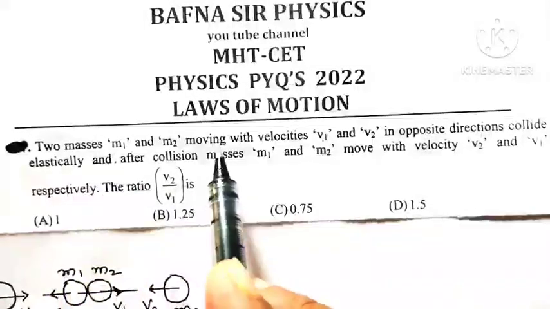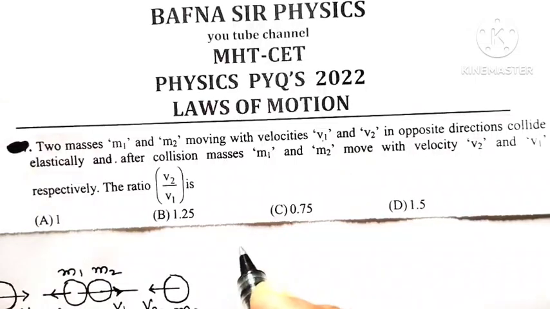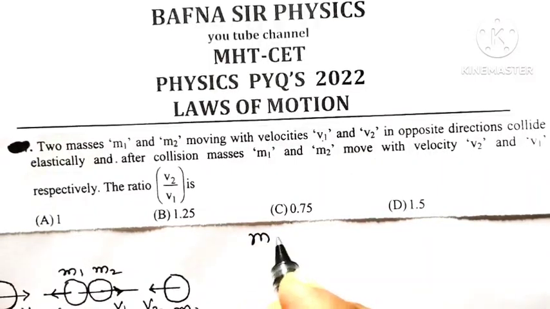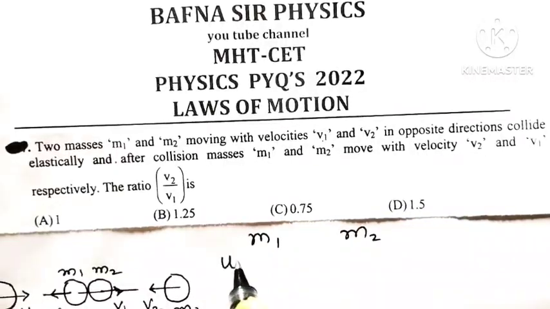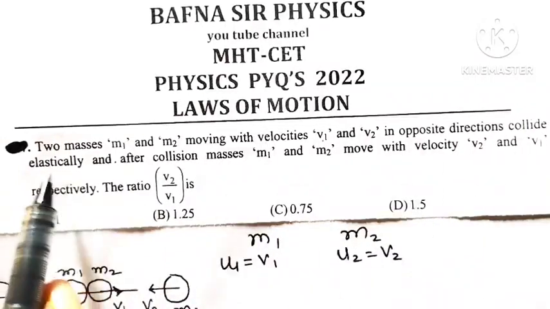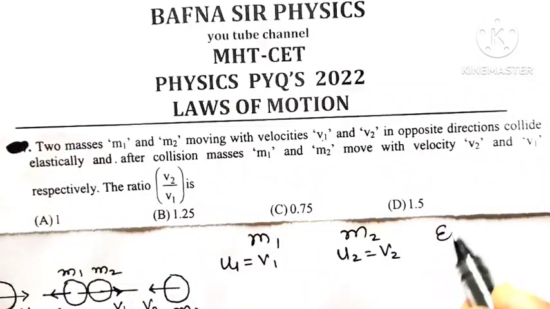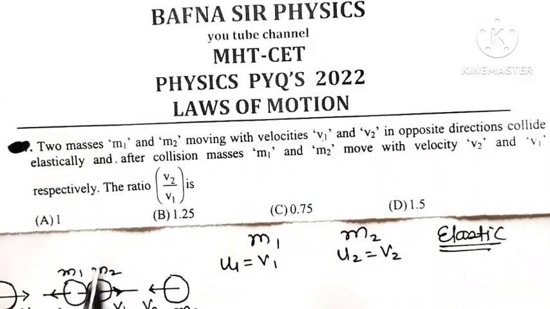Two masses m1 and m2 are moving with velocities v1 and v2. So the first body has mass m1, and the second body has mass m2. The initial velocity of the first body is v1 and the initial velocity of the second body is v2. They are moving in opposite directions and they will collide elastically. Here the collision is an elastic collision.